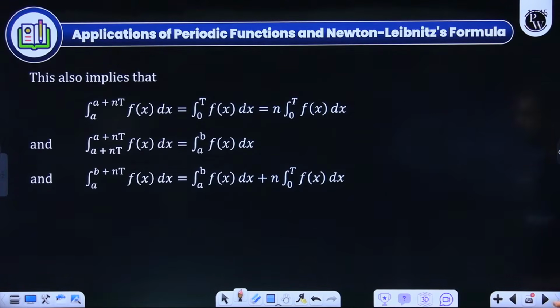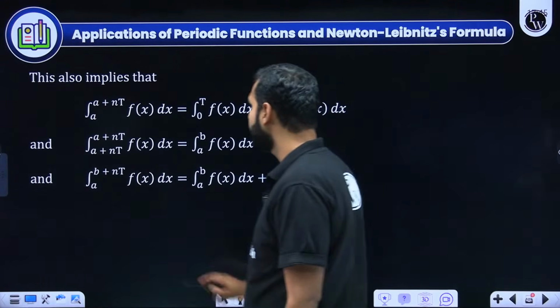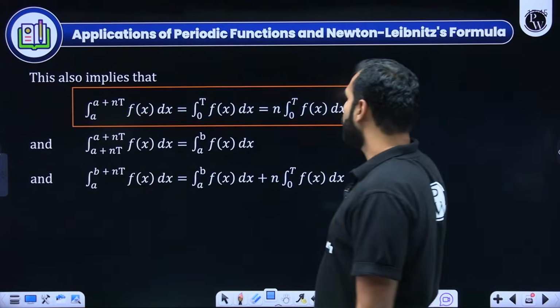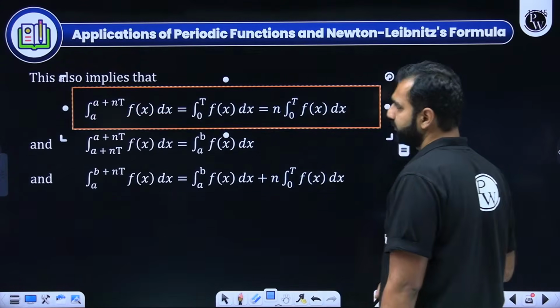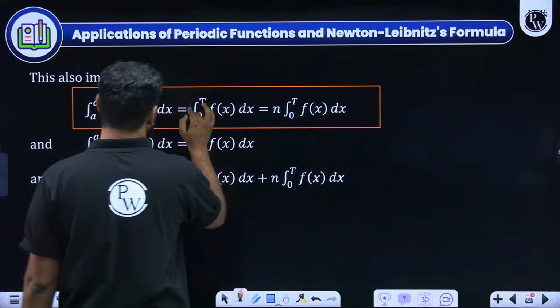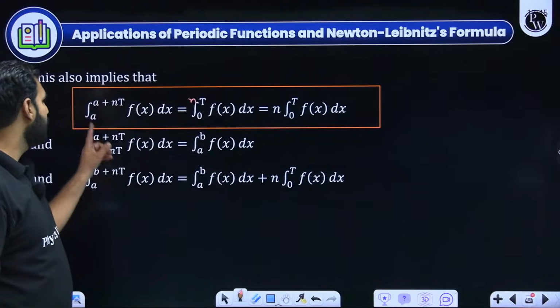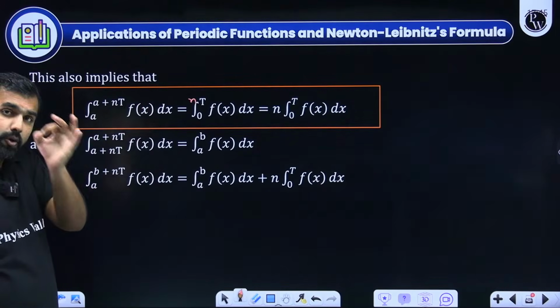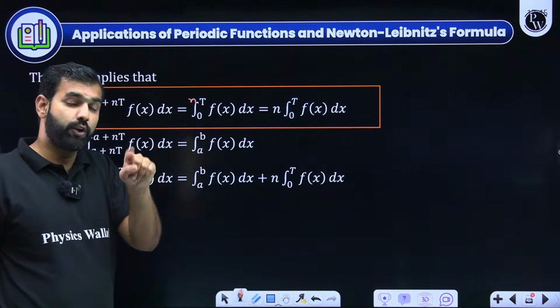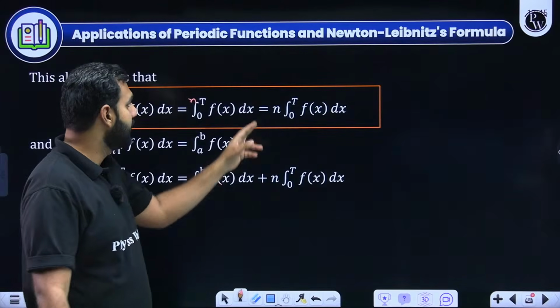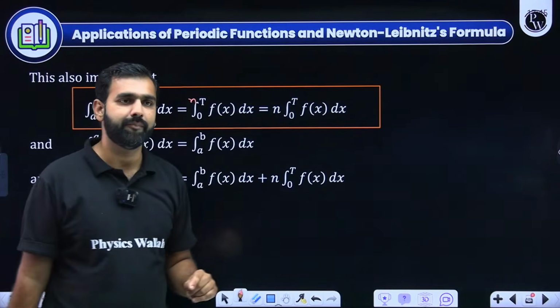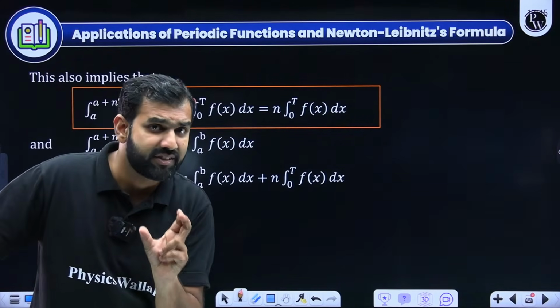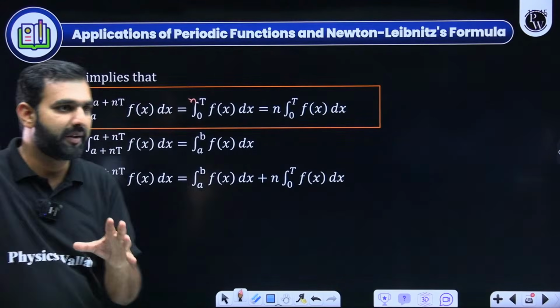From here, when I now move ahead, I talk about these properties as we have already discussed them. A to a plus nT, we did discuss them, that it is from 0 to nT. There should be a correction, this is 0 to nT. So a to a plus nT doesn't matter. It could be written like 0 to nT. And for 0 to nT, we know the period is T. It can be written as n times 0 to T. I hope my language is understandable. You are clearly getting everything, whatever I'm mentioning here.